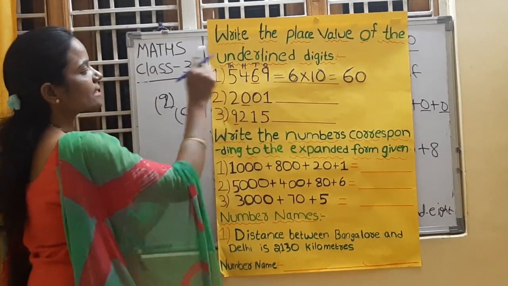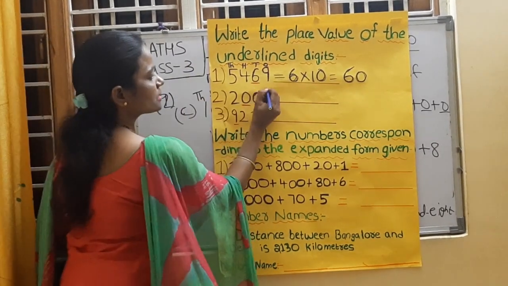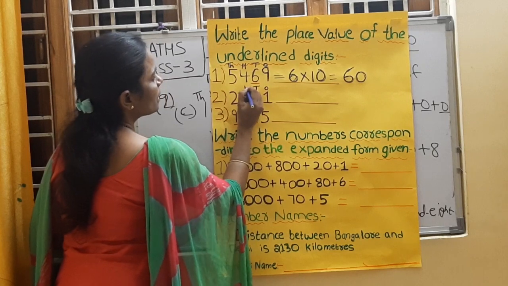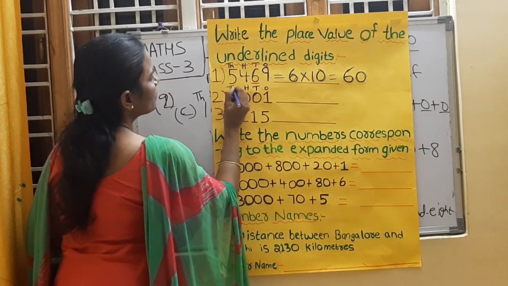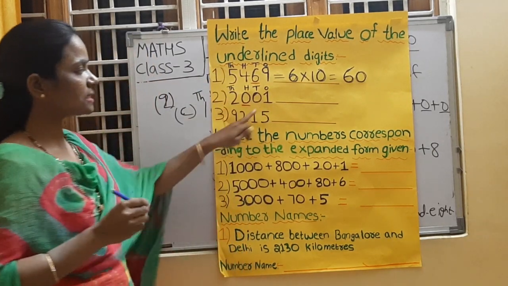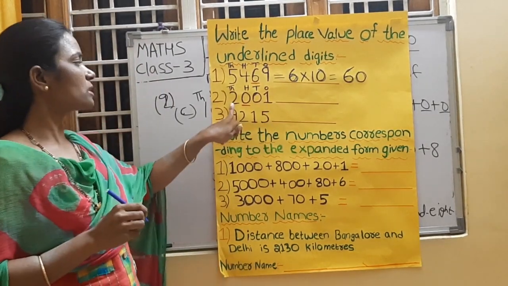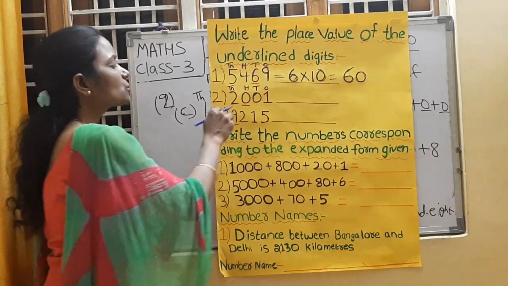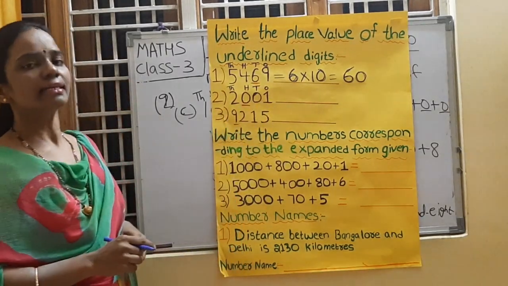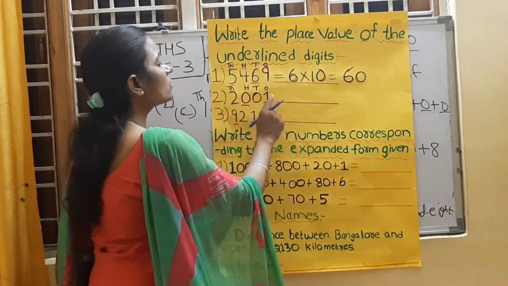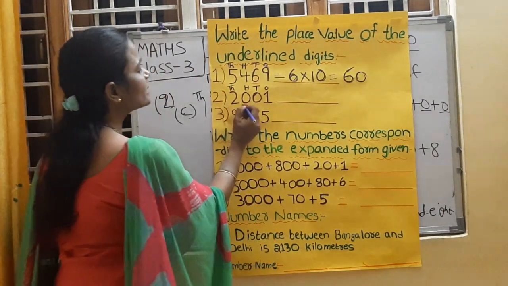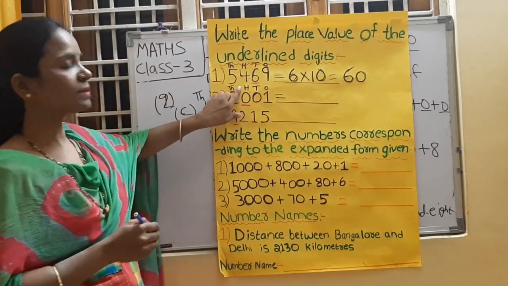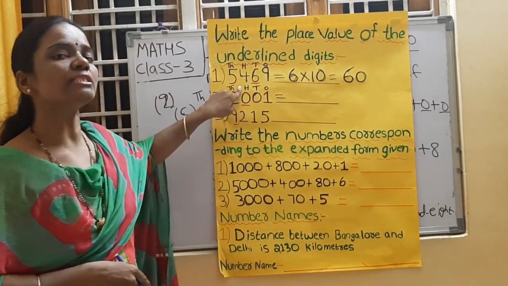Now come to the second example. Write down the places first: ones place, tens place, hundreds place, thousands place. What is this number, children? It is 2001. Everyone repeat after me: 2001. Read this number, children. 2001. So here 0 is underlined. Then 0 is in which place, children? It is in hundreds place.